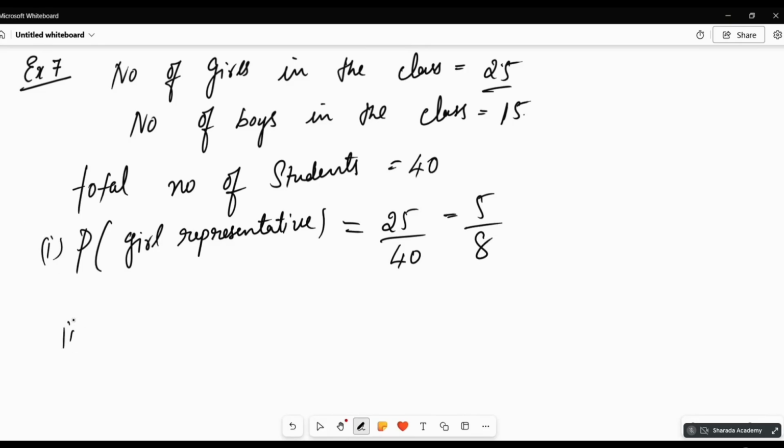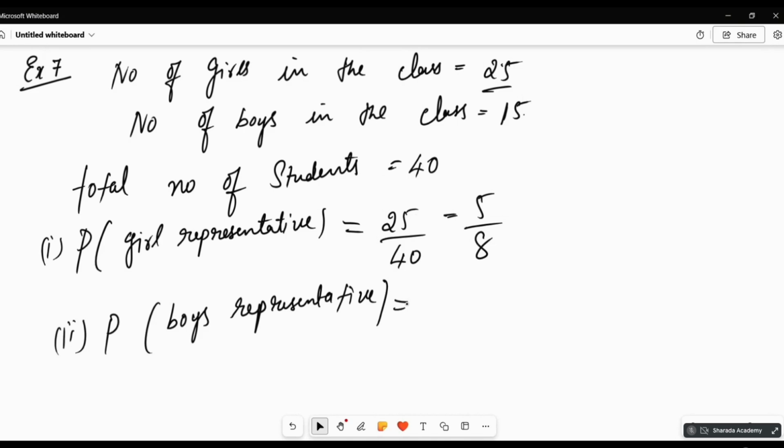And the second one, what is the probability you will get for a boy representative? Don't tell the simplified form yet. What will 15 by 40 be equal to? Divide. Now it is 3 by 8. Write down this.